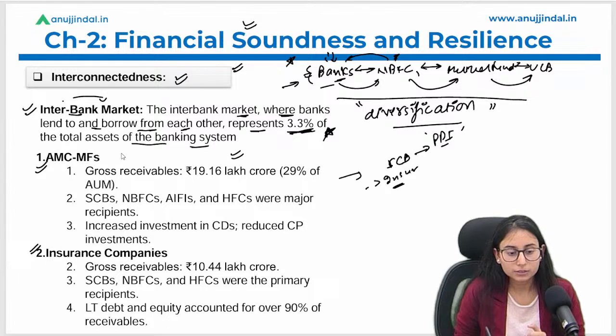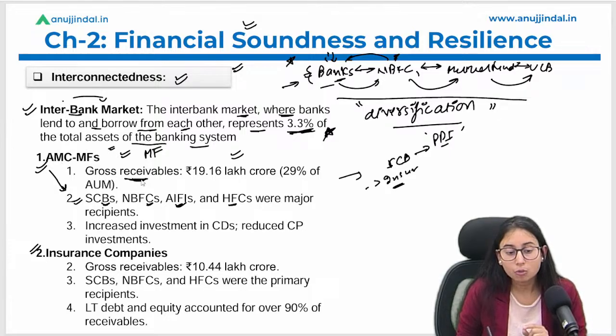Okay, so the first data says that AMCs, that is asset management companies, mutual fund companies, are being discussed here. How much gross receivables, that is, how much money they have to receive from scheduled commercial banks, NBFCs, AIFs and housing finance companies. So all these institutions have raised money from these mutual fund companies. And how much gross receivables do these mutual fund companies have? 19.16 lakh crore, which is 29% of their AUM, the assets they are managing currently.